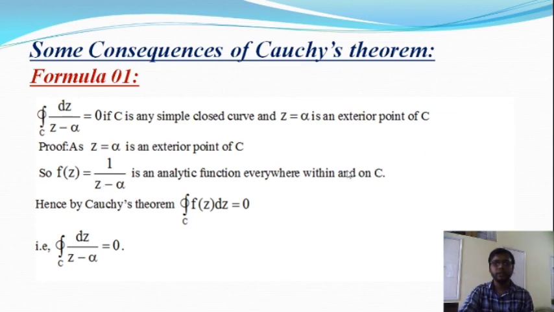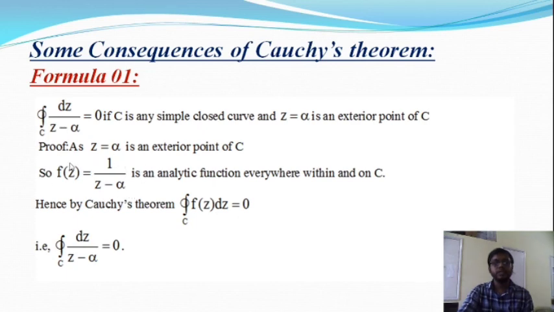In that region, however, this function is analytic, because alpha lies outside the curve C, not inside. If this point lay inside the curve C, then f(z) equal to 1 by (z minus alpha) would not be analytic, and z equal to alpha would be a singular point. But if alpha lies outside this curve, then f(z) equal to 1 by (z minus alpha) is an analytic function.